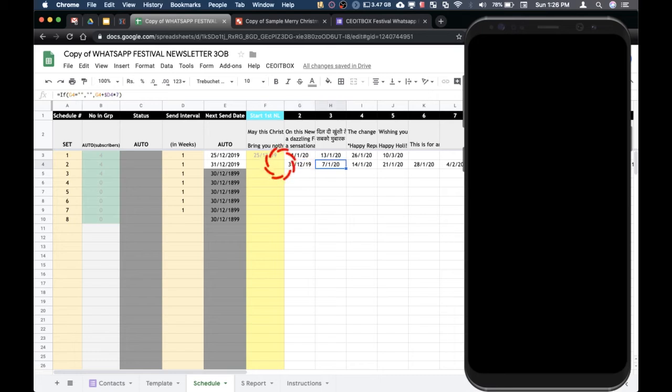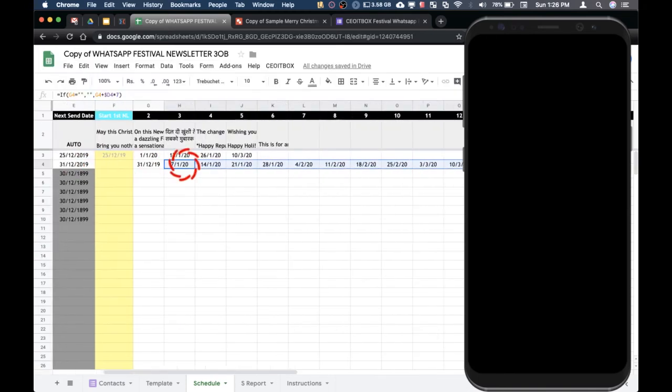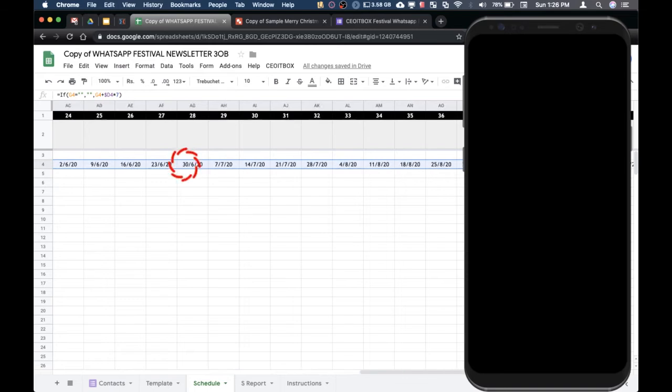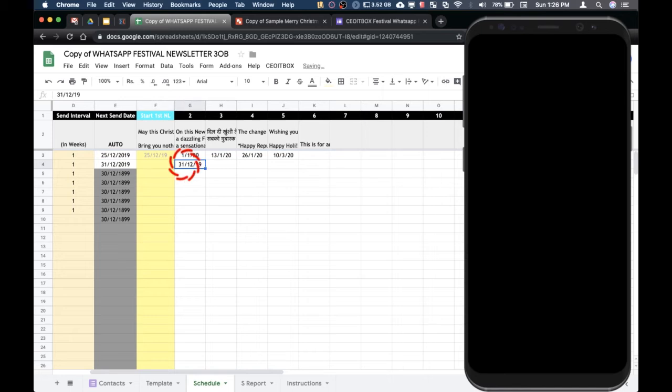You see that these sheets have an automated formula to send a message every 1 week, but you can actually delete this formula because this is automated and you don't need it here. This formula is there in all the rows. You can go ahead and delete it because it's not really required.